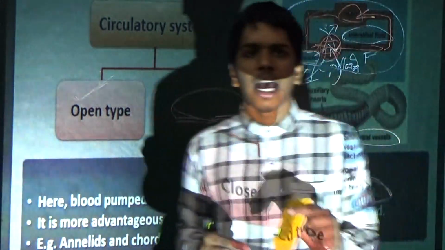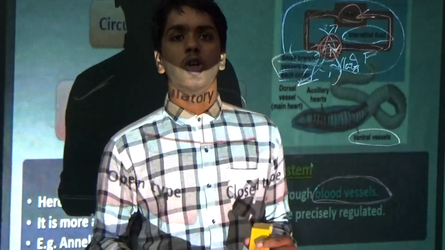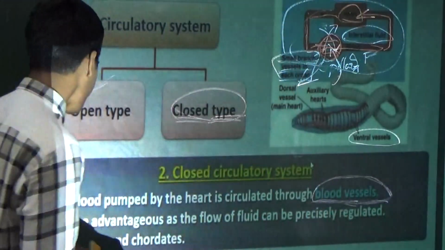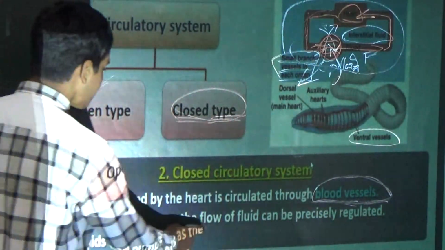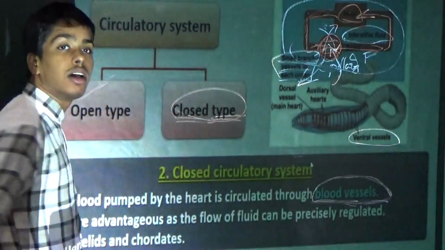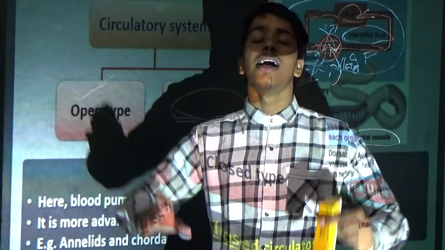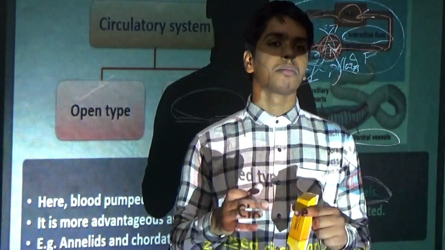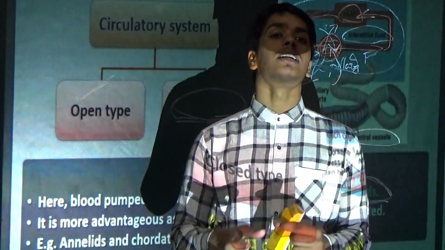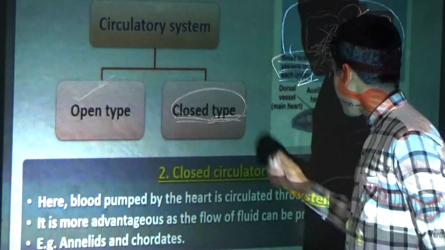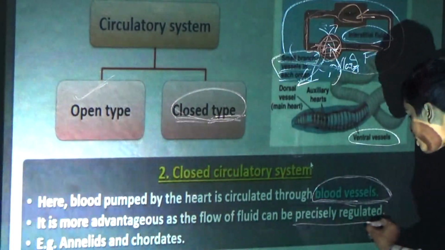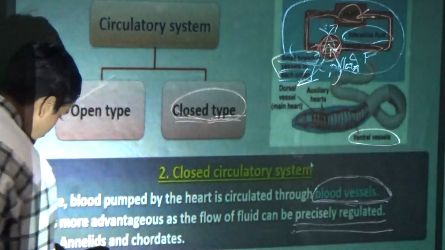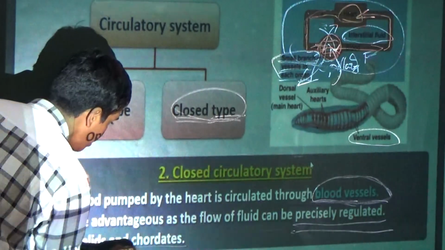Here it is saying that blood pumped by the heart goes to the blood vessels. Now, it is more advantageous to have blood flow because here the system is well developed. So, the pressure and all factors can be regulated by the heart, can be precisely regulated. The examples are annelids and chordates.